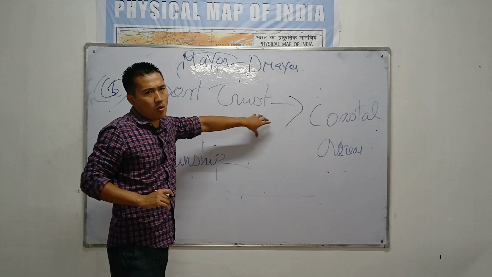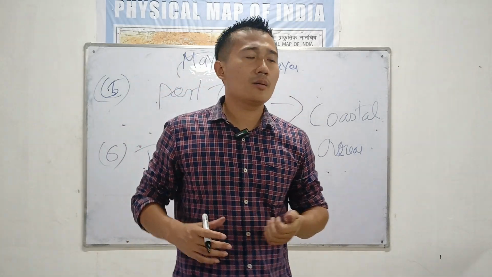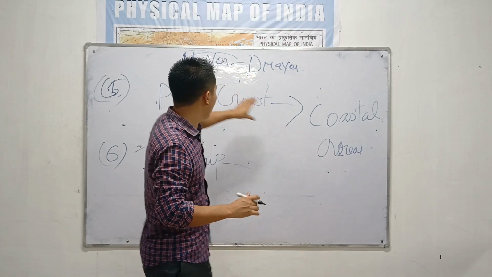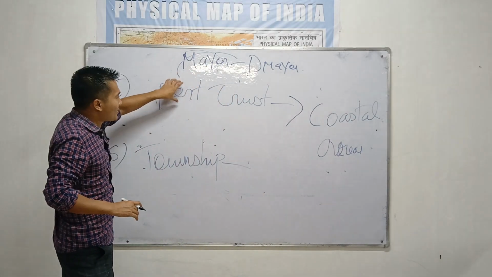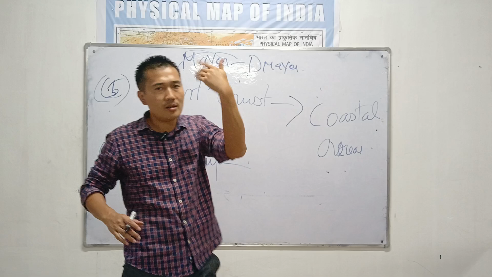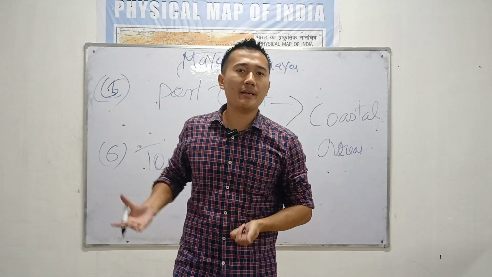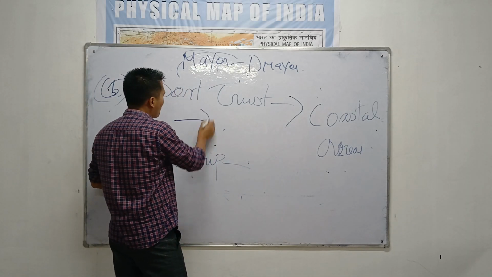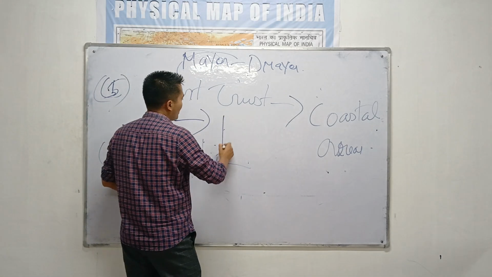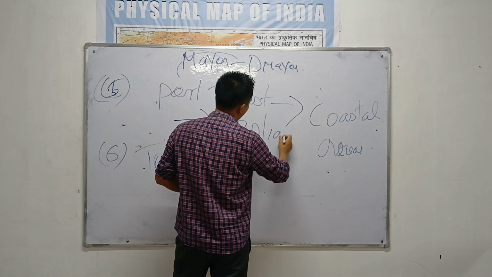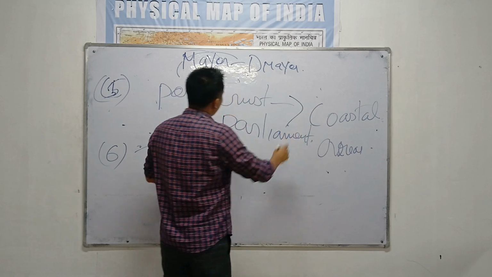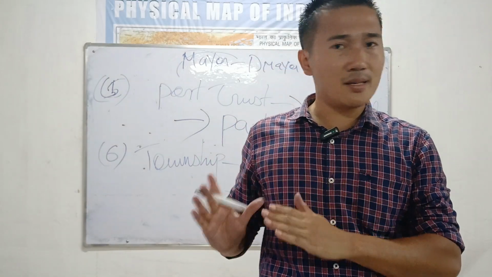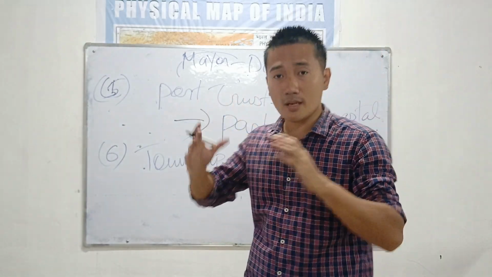So for those people also who live near the oceans and seas, we need an urban local self-government to look after them. So borders is another type of urban local self-government where you will find in the coastal areas. Remember, township borders are established by an act of the Parliament, not by the state legislature. Remember, the 73rd and 74th Constitutional Amendment Act solely deals with the state government, not the central government. All these bodies are under the state government.